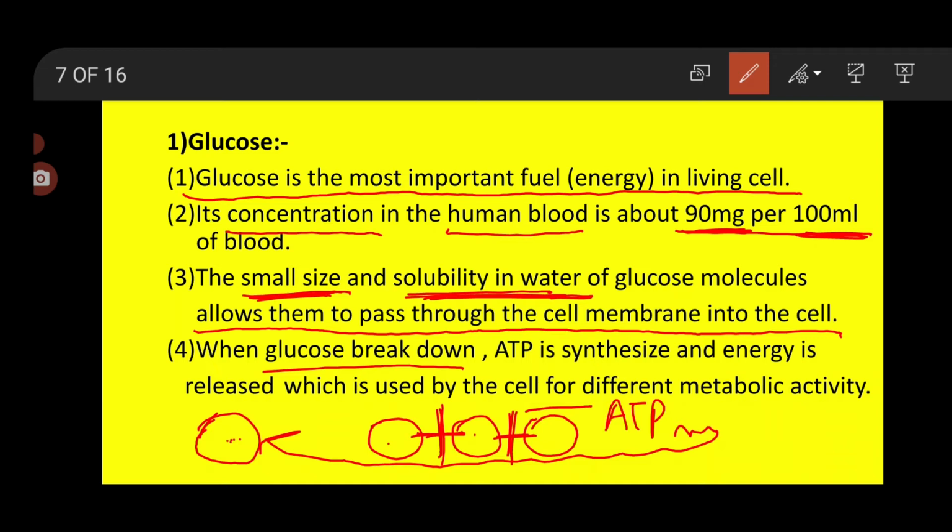See, first point, it is acting as an important fuel. Its concentration: how much should be there? Its concentration in the human blood should be 90 mg per 100 ml of blood. As its size is very small and it is soluble in water, it easily takes entry inside the cell. Whenever the cell requires energy, this glucose breaks down, ATP is synthesized, a large amount of energy is released and it is given to the cell. So here we have completed glucose.